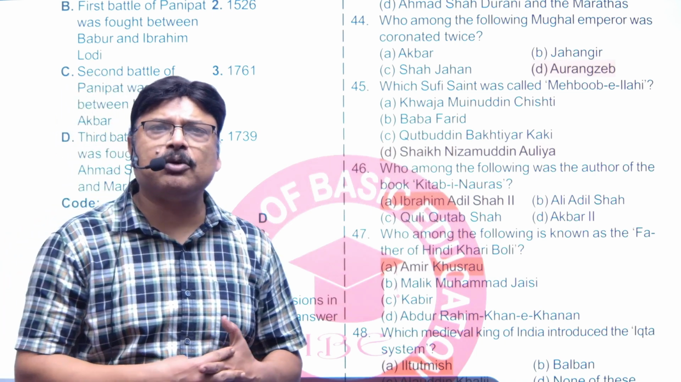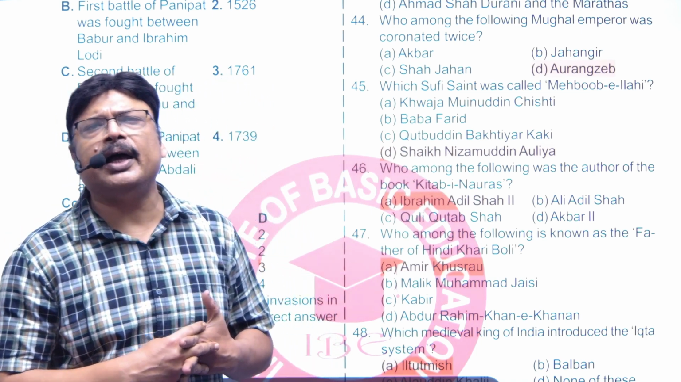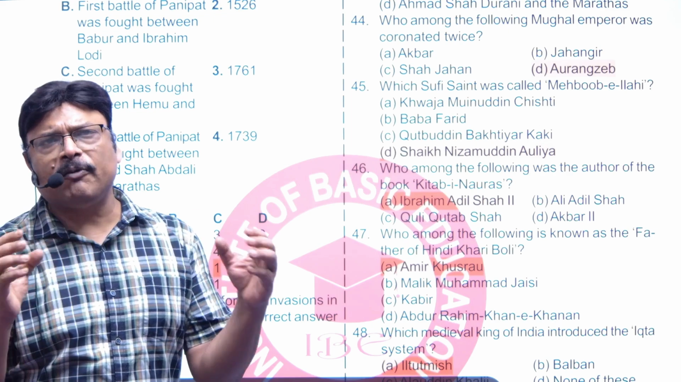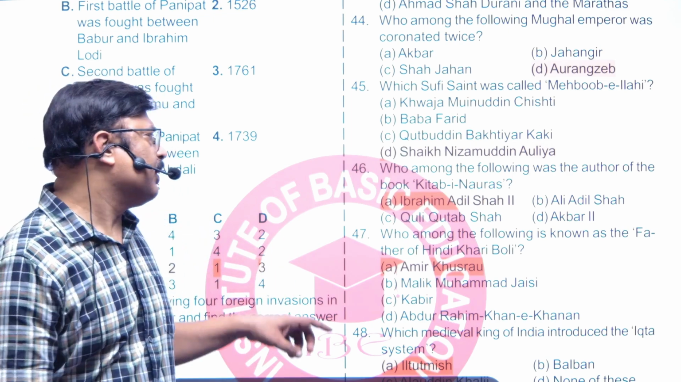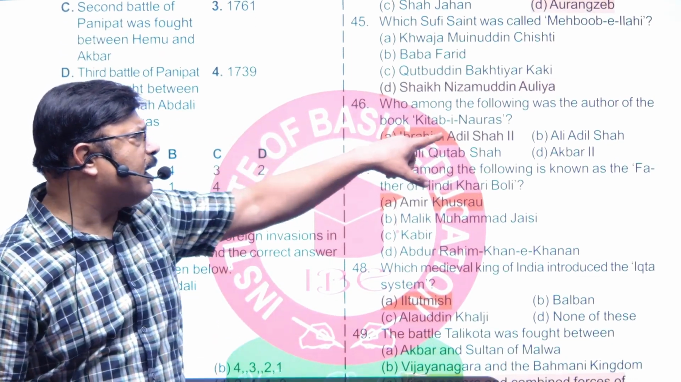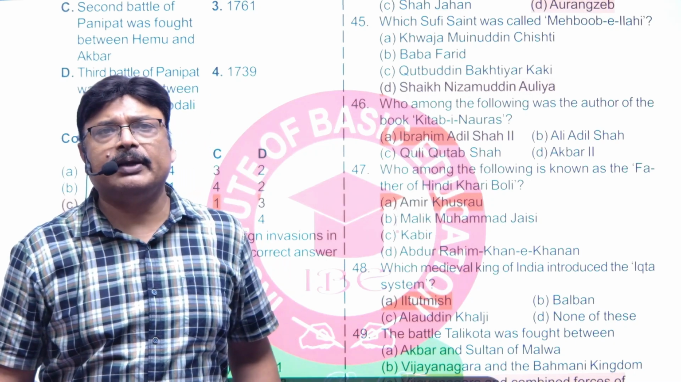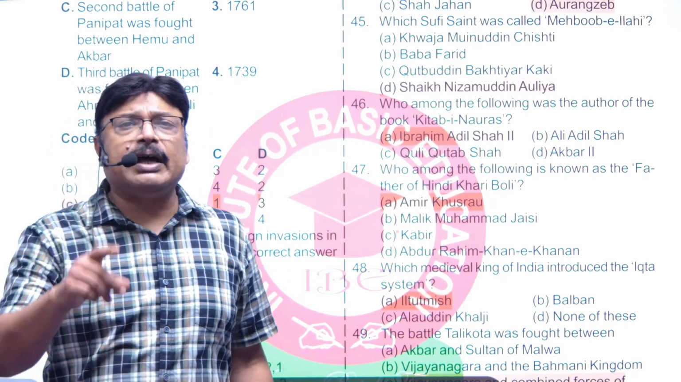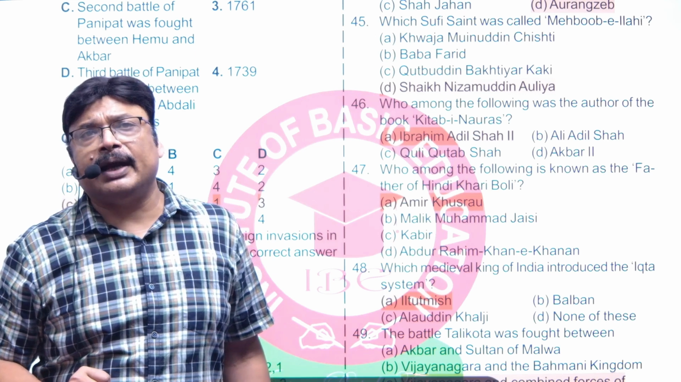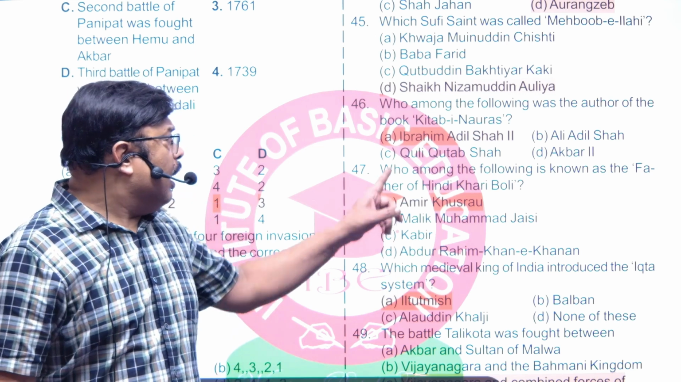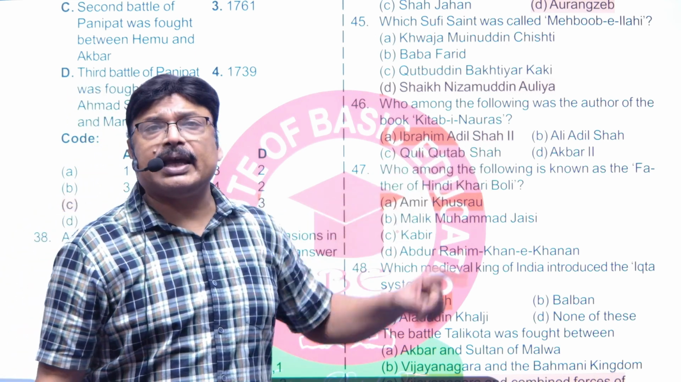So Sheikh Nizamuddin Aulia is called Mahbub-e-Ilahi, the most prominent Sufi saint from Chishti Silsila. Next one, Kitab-e-Nauras. It's a difficult question, right, that they have asked. It is the Bijapur king, right? And his name was Ibrahim Adil Shah II.